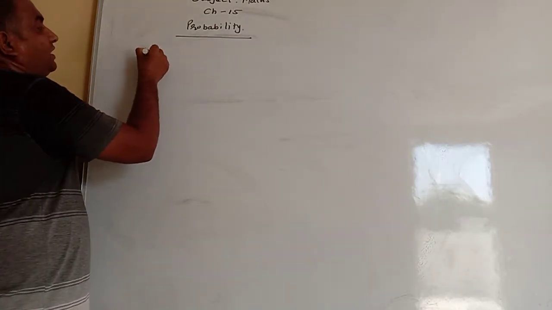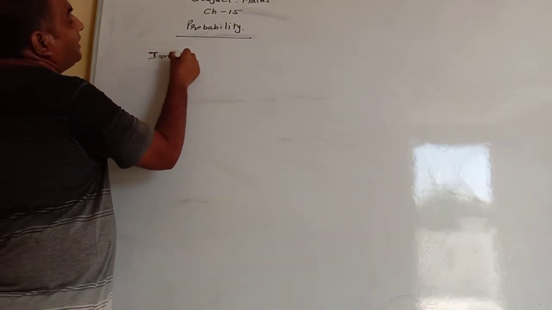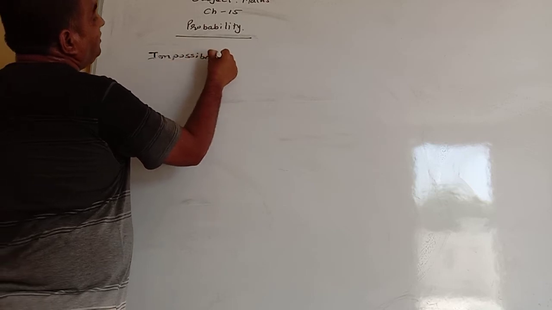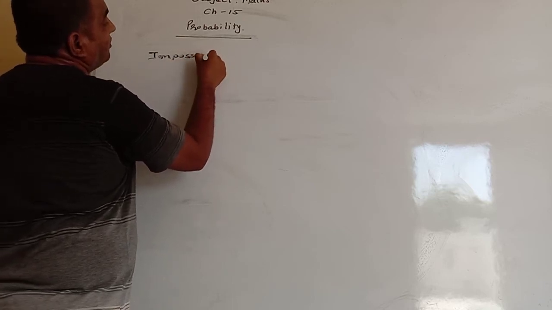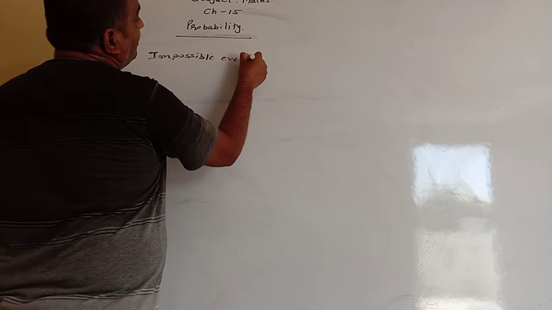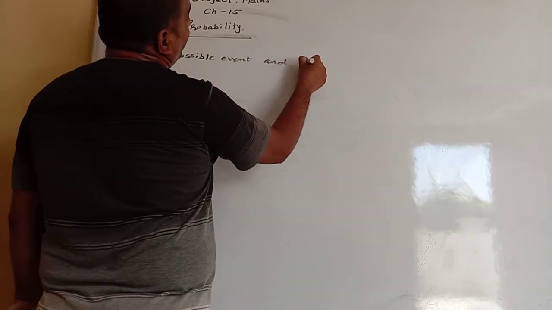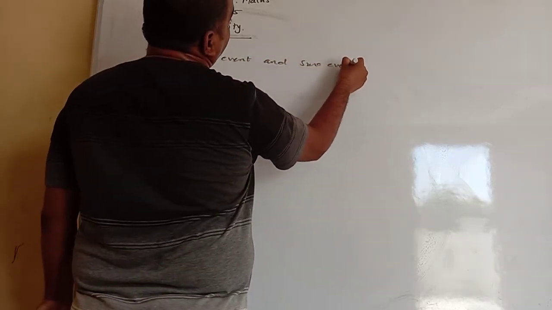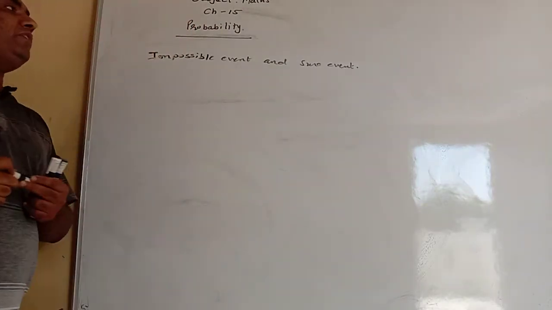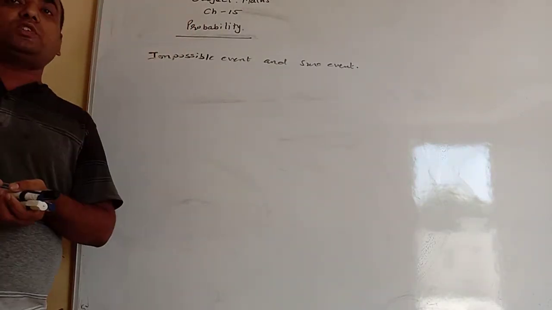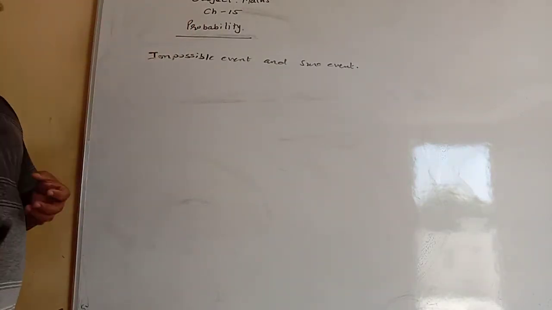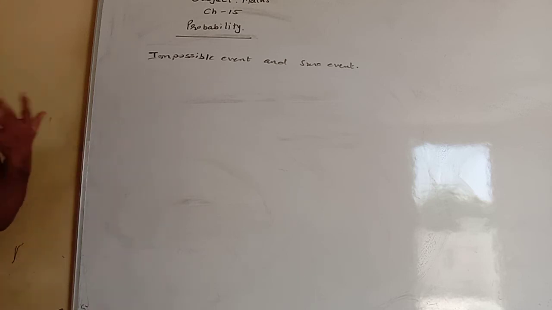Now we will see the impossible event and sure event. So some events are that we can think, but it is not possible, like getting more than 6 number on the dice.